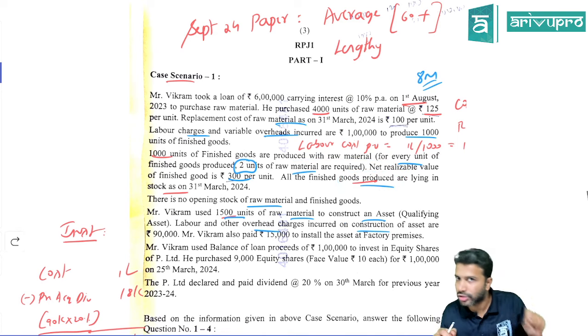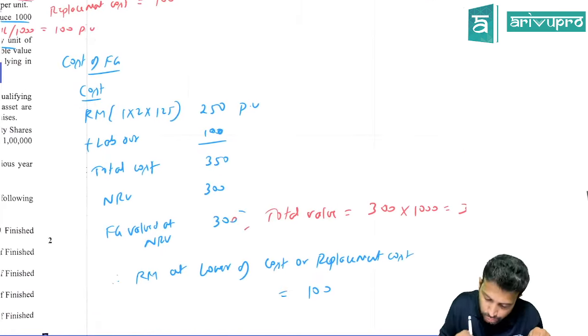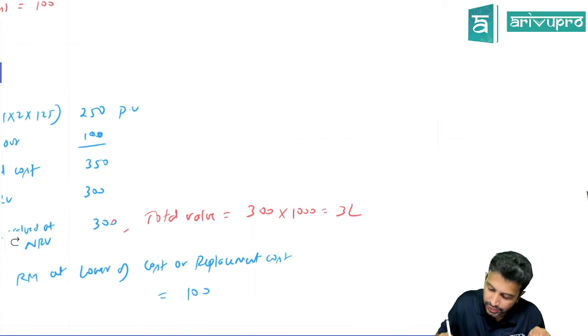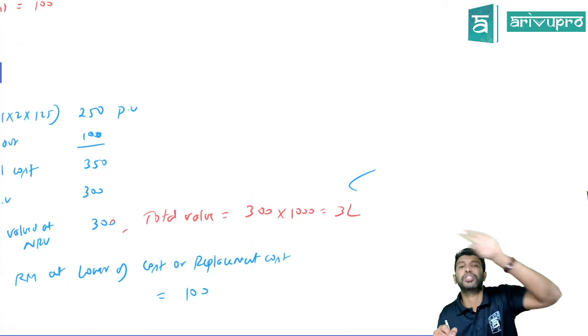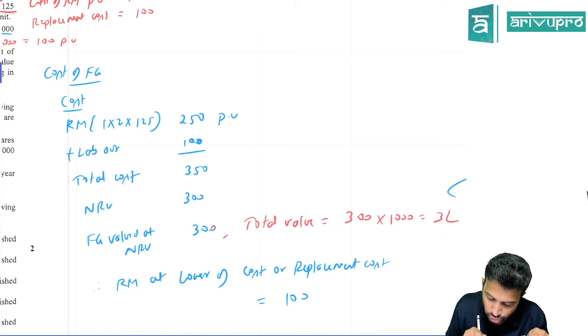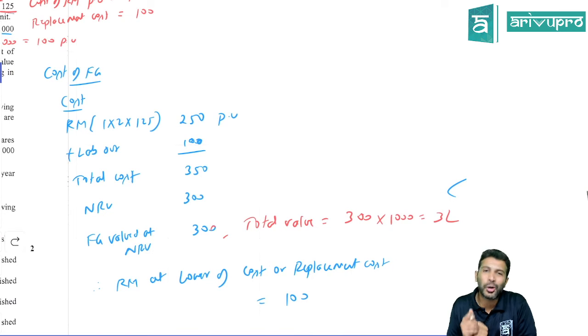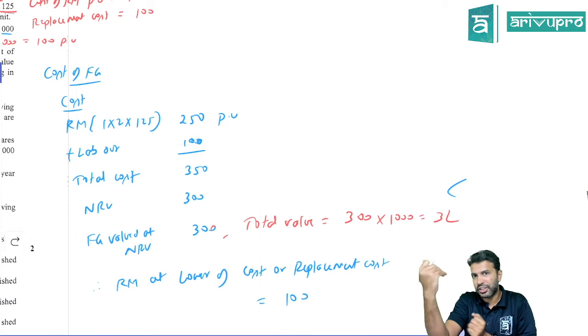That means the entire 1000 is closing stock. 1 unit ka value is 300, so 1000 units ka value will be 3 lakh. So this is the closing stock valuation of finished goods. And the funda is, since the finished goods got valued at net realizable value, raw material will get valued at cost or replacement cost, whichever is lower.